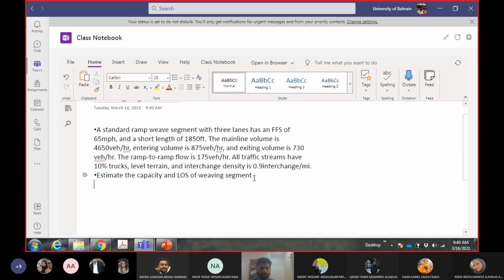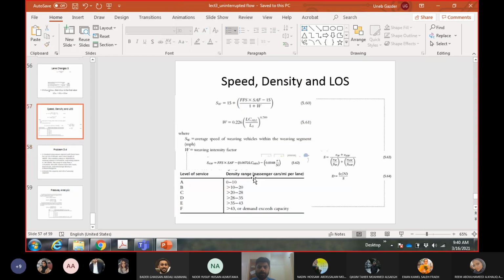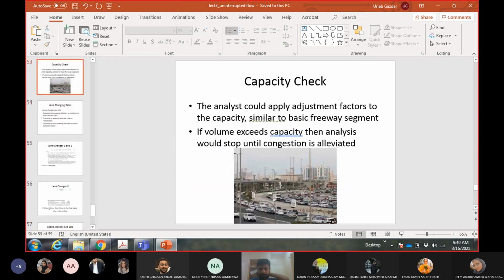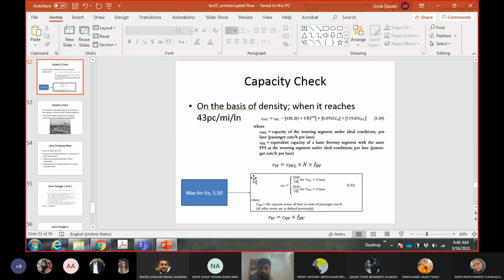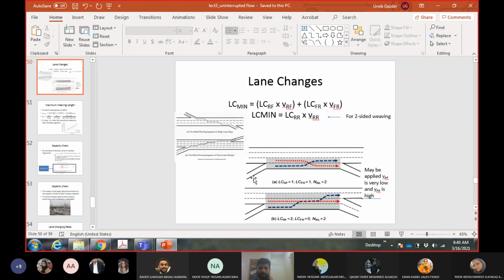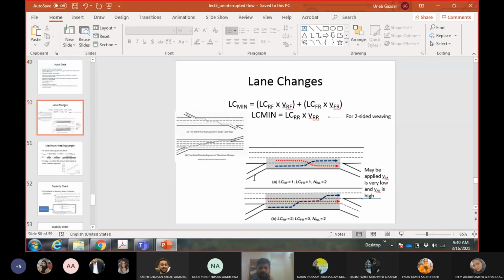Okay, let us go through the procedures. The first thing, the input data is given. I don't have to calculate it. The first thing which I will calculate is the lane changes. For calculating the lane changes, I must know the number of ramps, and the number of lanes to go from ramp to freeway and from freeway to ramp. They are saying it's a standard, so I'm assuming that they are talking about this one.